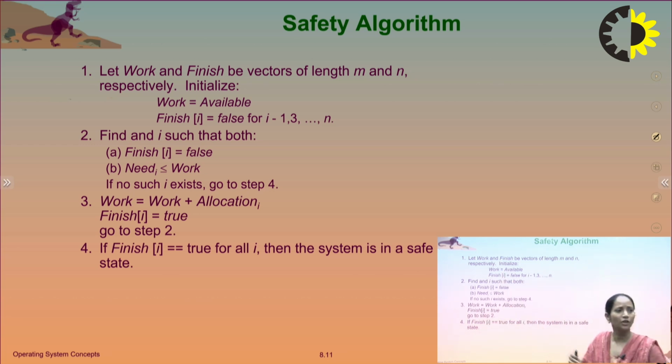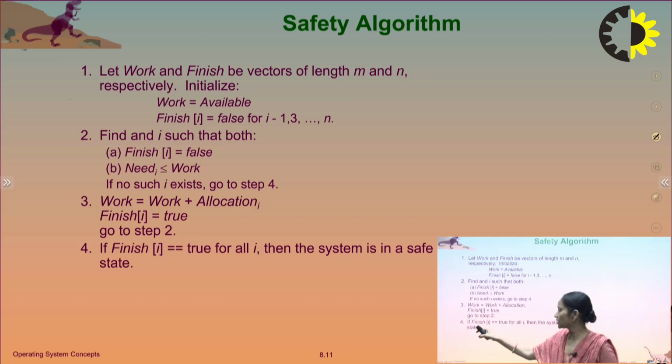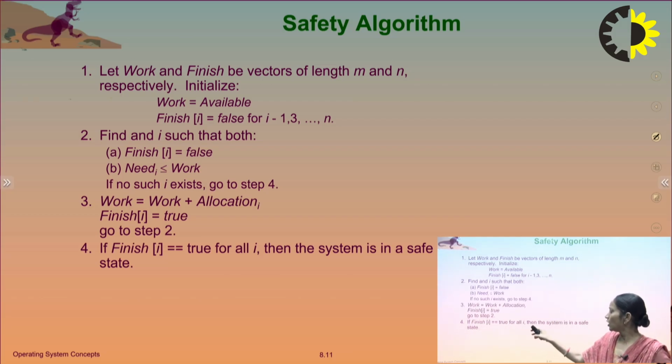Then we have to check for another process whether it is in the safe state or not. Otherwise, in step 4, if Finish[i] is equal to true for all i, then the system is in the safe state, meaning a safe sequence occurs.